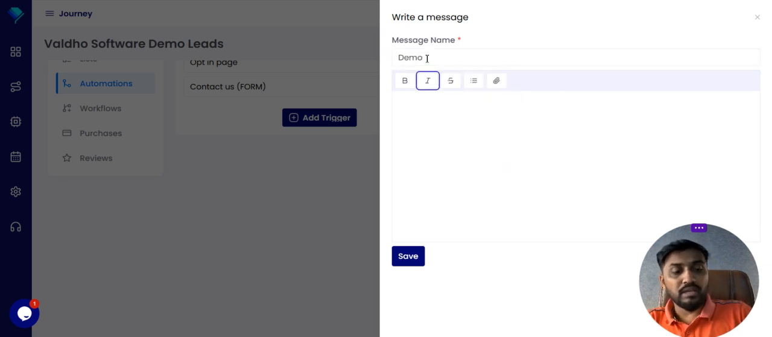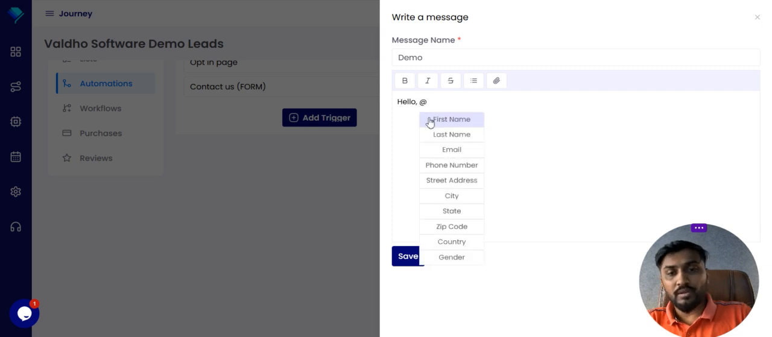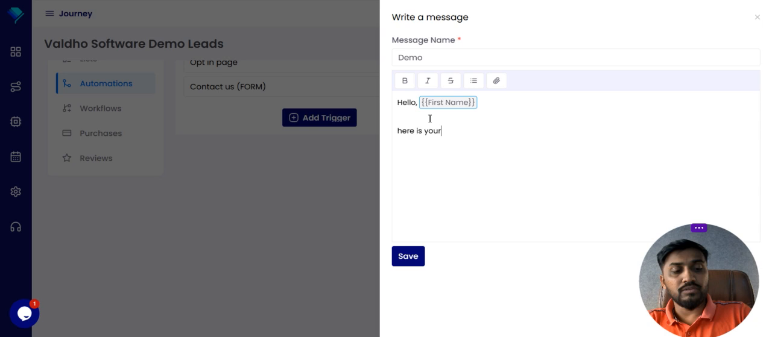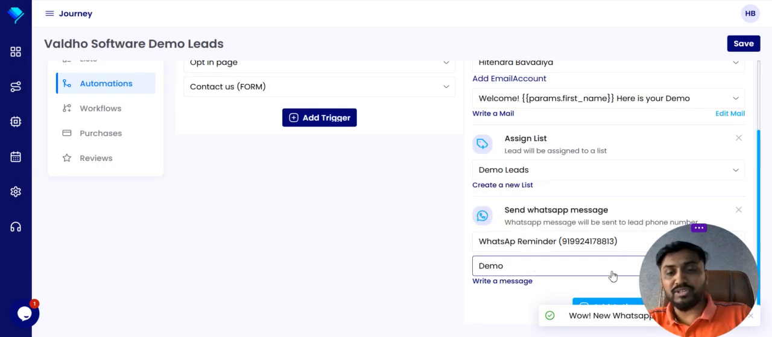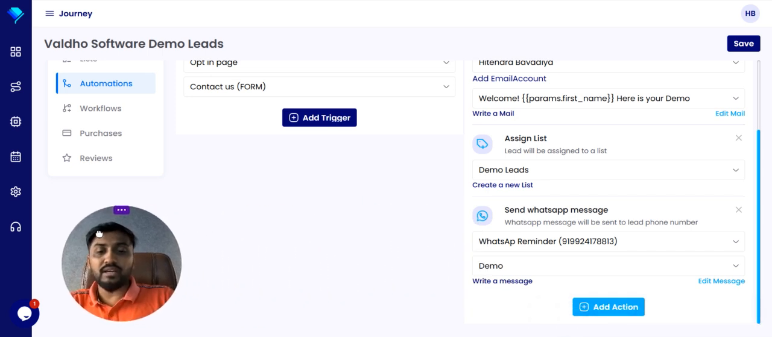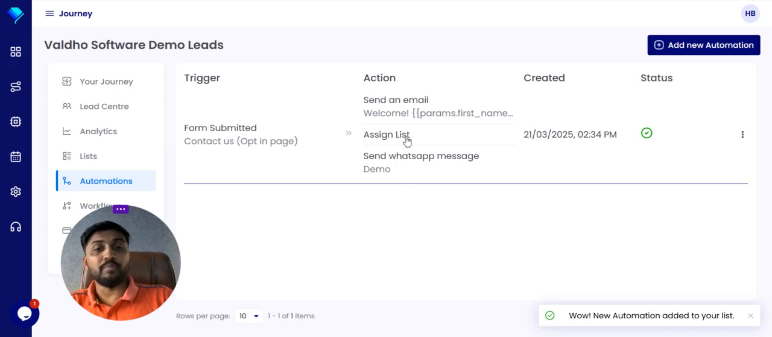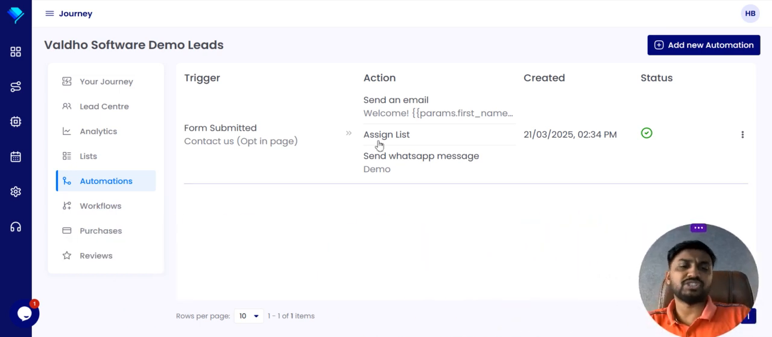For example, a demo: hello, hello, here is your demo. Regards. So yeah, I'm putting a small message, but you have to create a nice message. So here you have to select the demo. Once you save it, you can see that the automation is already built. Very simple and very user friendly. You just have to set a trigger and an action on it, so you'll get everything ready.